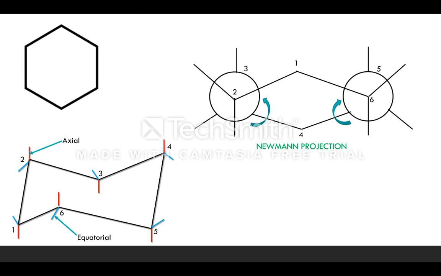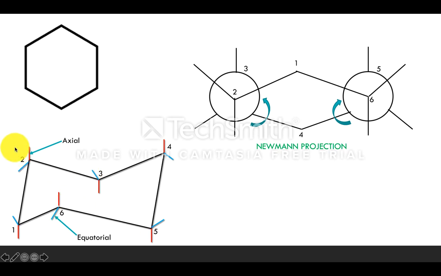Listen carefully, this is a very important point for the Newman projection. Consider this is the cyclohexane molecule, and consider the second, third, and 6 and also 5 carbons. These 4 carbons, 2, 3 and 5, 6, in the chair form of cyclohexane are considered to be in one plane.